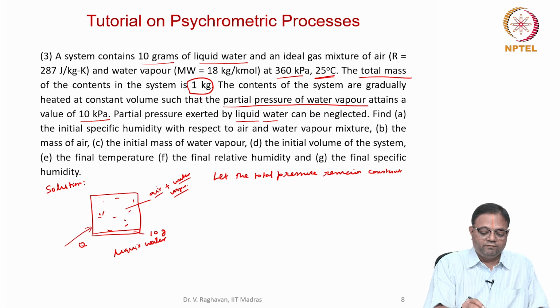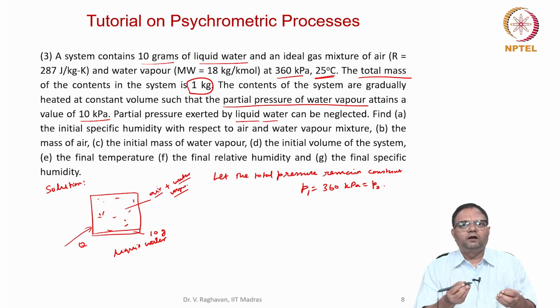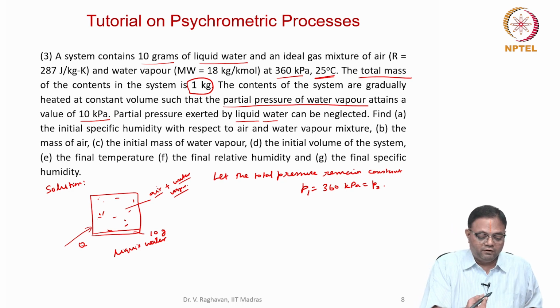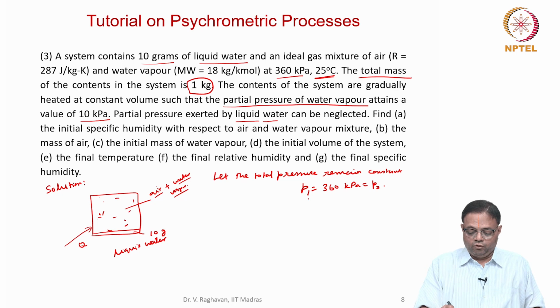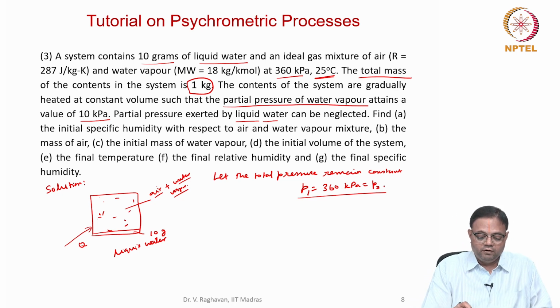Because the data is not given, let us say P1 equal to 360 kilopascals equal to P2. Because the vessel is very huge, some amount of heat is added and partial pressure 10 kilopascals compared to 360 kilopascals is nothing. So, even though the partial pressure of water vapor increases from some low initial value to only 10 kilopascals, the partial pressure need not change much. So, the total pressure need not change much. So, we can say that the total pressure remains almost the same. That is one assumption we can make in this particular problem.